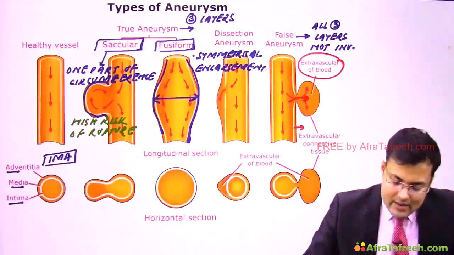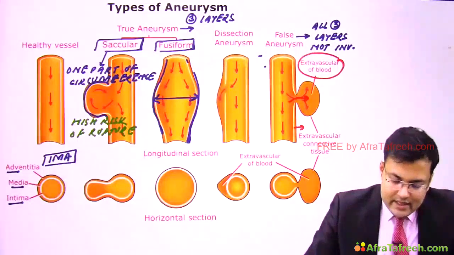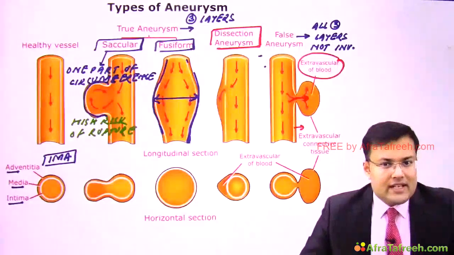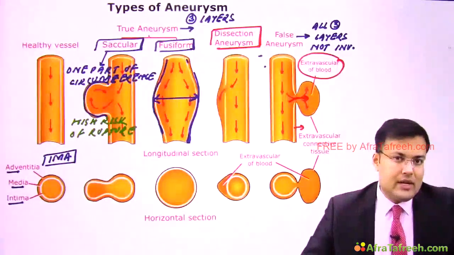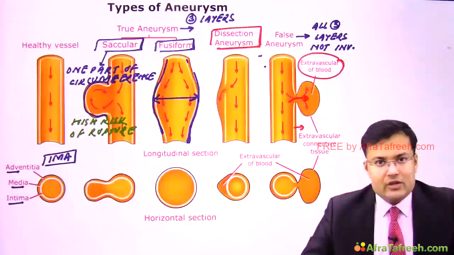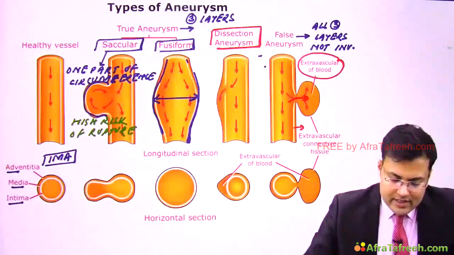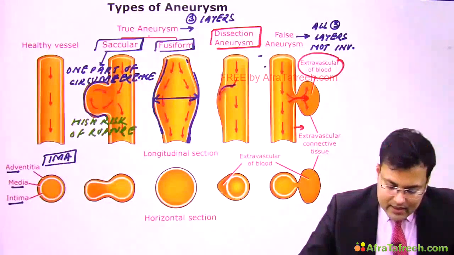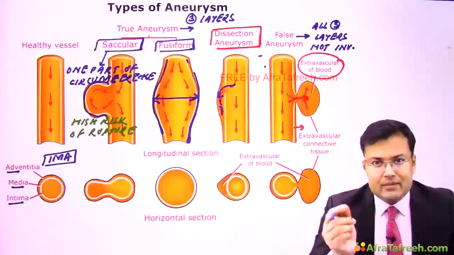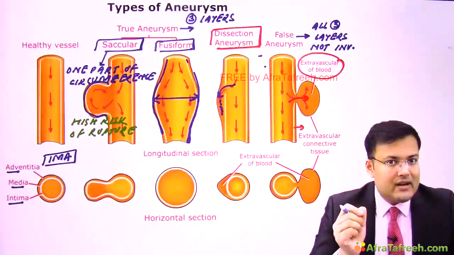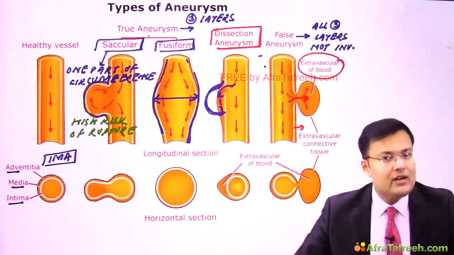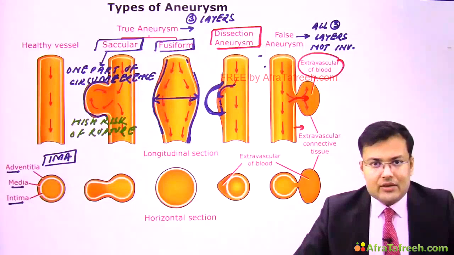There is another type known as dissecting aneurysm or dissection aneurysm. In dissecting aneurysm, there are two parts. One, there is aortic dissection, and then there is aneurysmal dilatation. So here what you can see is that there is a tear in the intima and blood is going to enter into the space between intima and media, followed by aneurysmal dilatation. Clear? So this is what dissection aneurysm is.